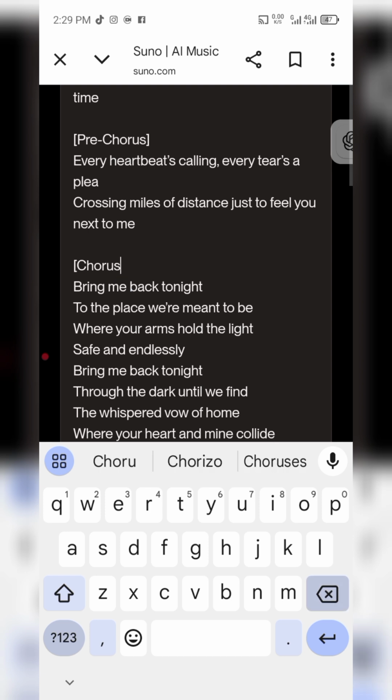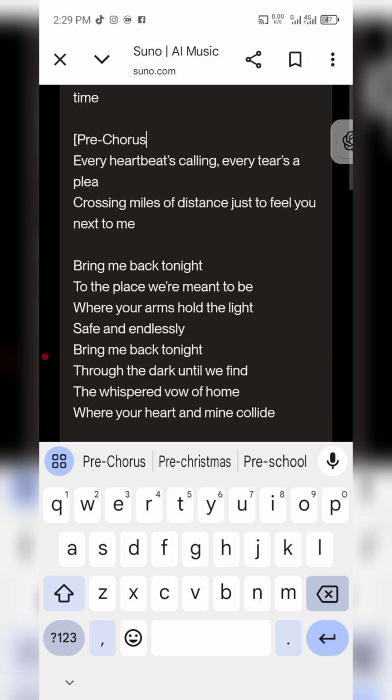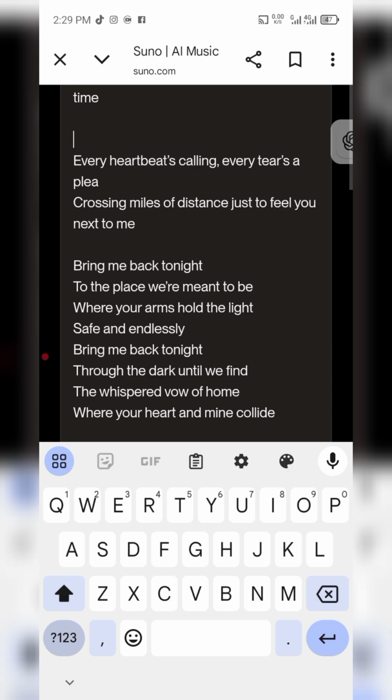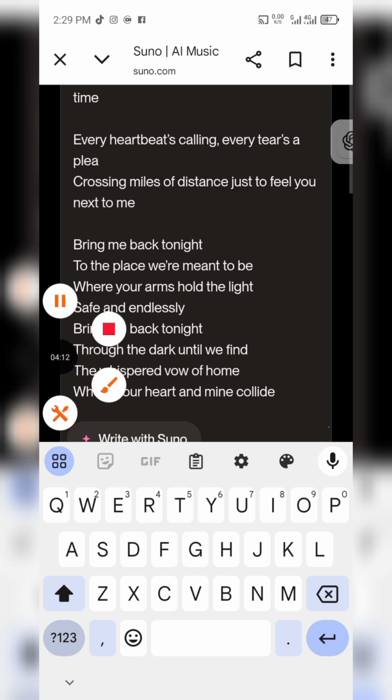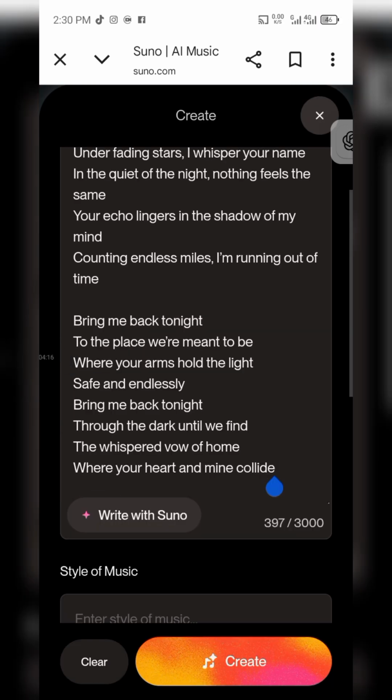So the lyrics we got, I'm going to bring it here, and then I'm going to remove all these pre-chorus, chorus, verse labels and the rest, because when the AI generates the song, it's going to be singing, and it'll say chorus inside. So we have to remove all of that.